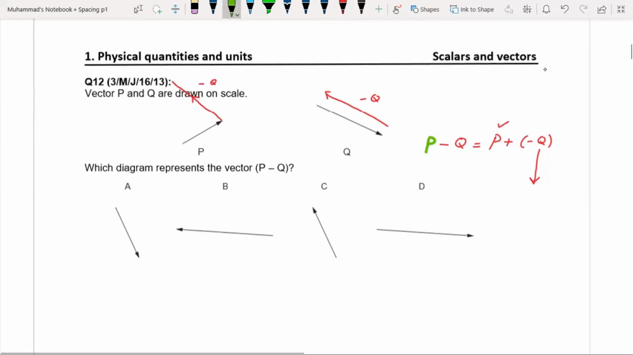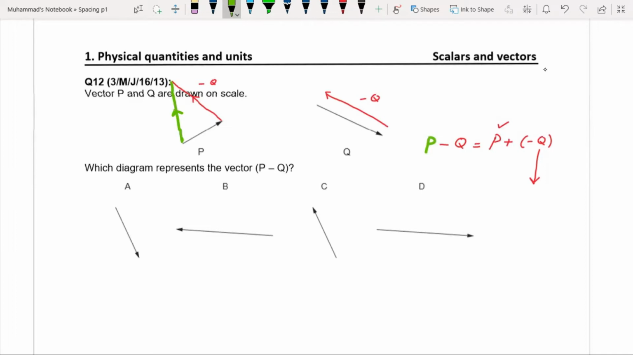And in this case, the resultant will be drawn from the tail of this vector to the head of this vector. This is the direction of the resultant, the P minus Q vector.